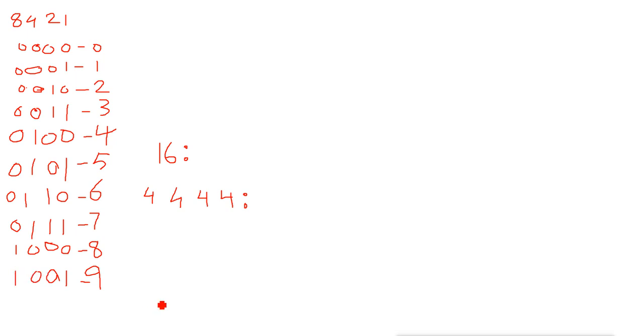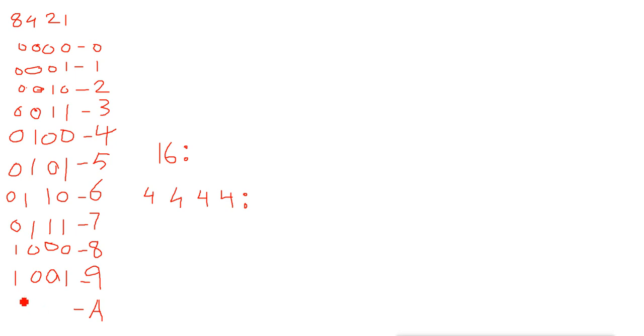Now in hexadecimal after 9 comes A. This letter A we can assume is 10, because after 9 comes 10.